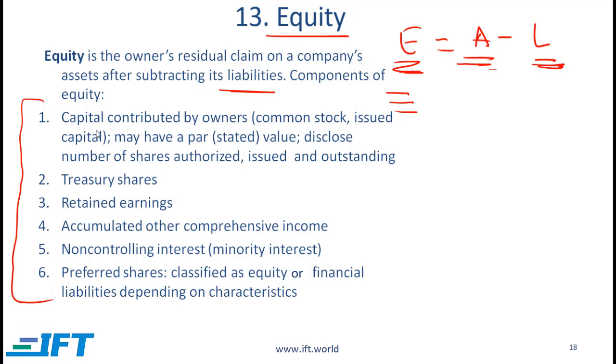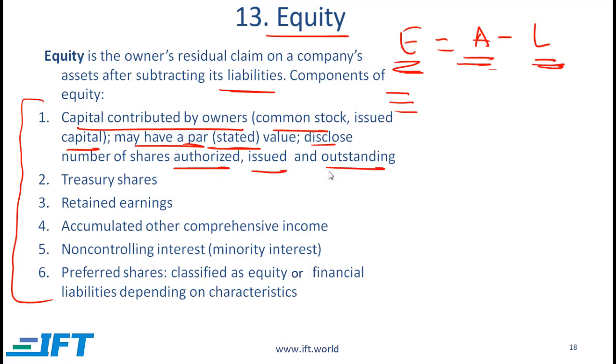Contributed capital is the money that has actually been contributed by the owners, either at the start of the company or during the life of the company. So this is money that is coming from outside the company, given by owners to the company. And obviously owners then have an ownership claim based on the money that they have contributed to the company. This is called common stock or issued capital. It may have a par value or stated value. A company needs to disclose the number of shares which are authorized, issued, and outstanding.